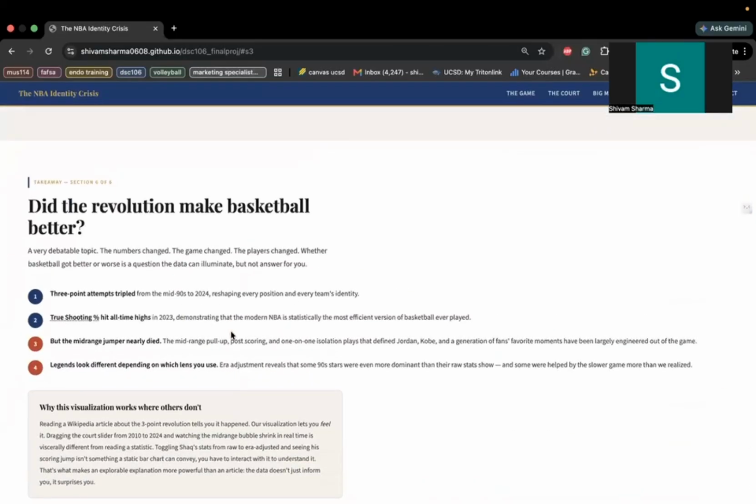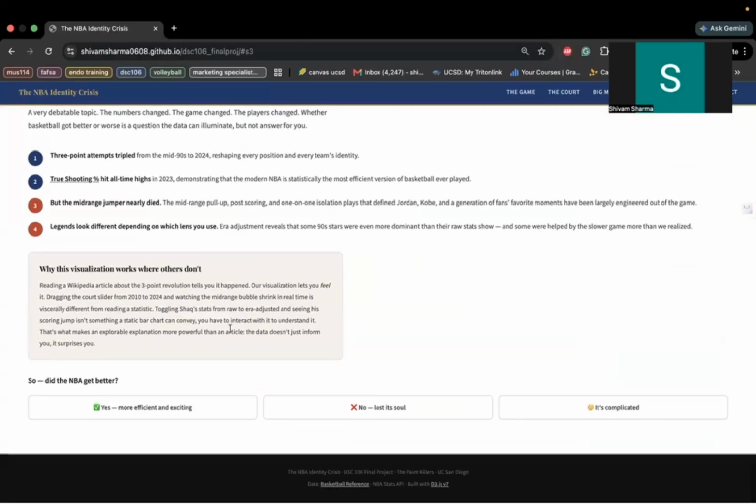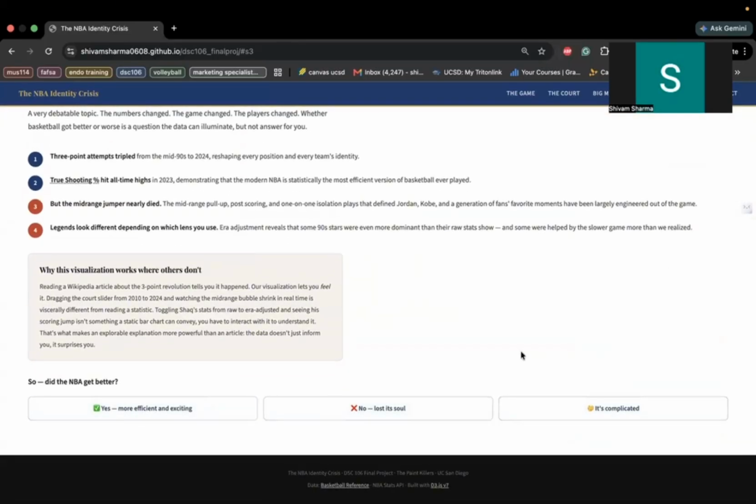And so what is the takeaway? The revolution made basketball more efficient statistically than it has ever been, but also erased an entire style of play that the generation of fans grew up loving. And so the data doesn't tell you whether that's progress, it just shows how it is, which is why we also have a voting button at the end for the audience to decide.